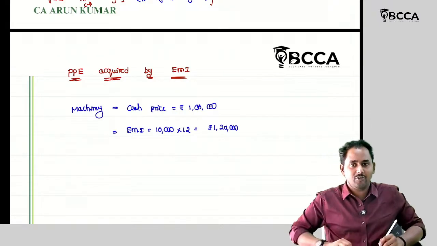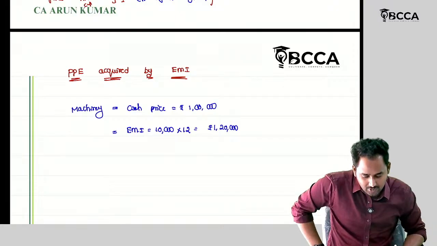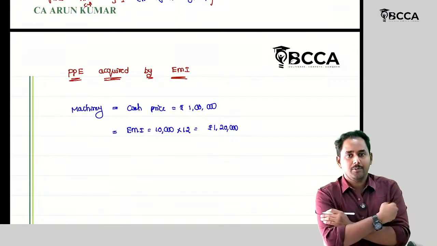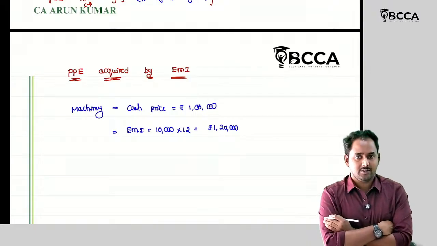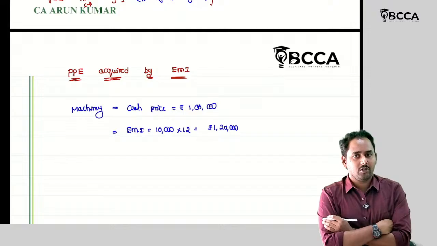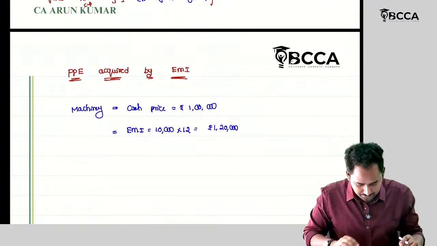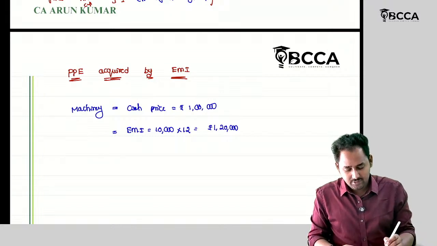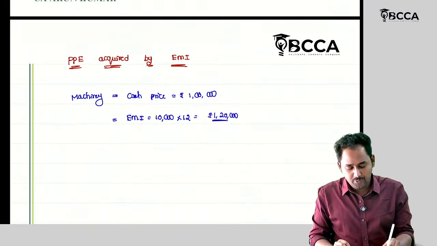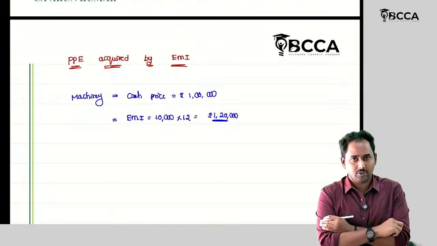So what is my cash outflow? 1,20,000. Here generally how am I recognizing my asset? Cash flows, right? Now they are saying that if I wanted to opt for the EMI, you should pay 1,20,000 rupees.